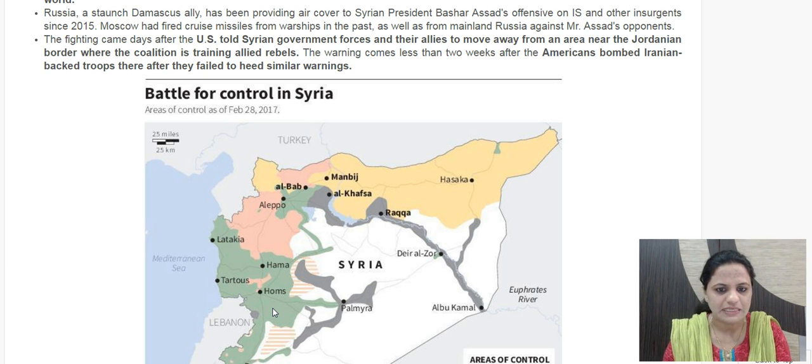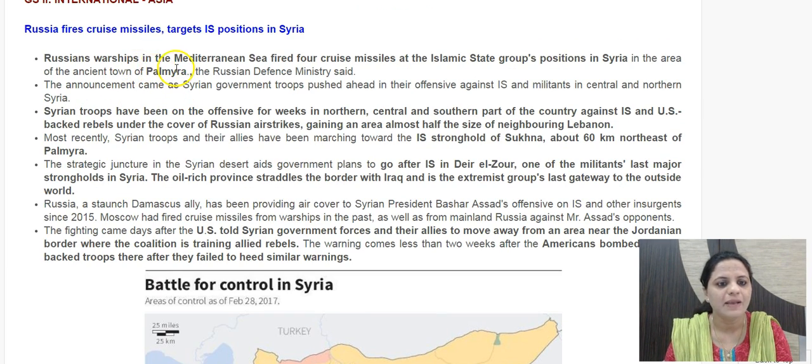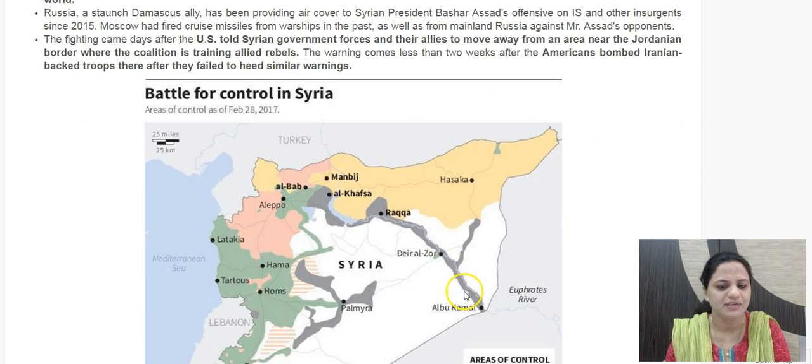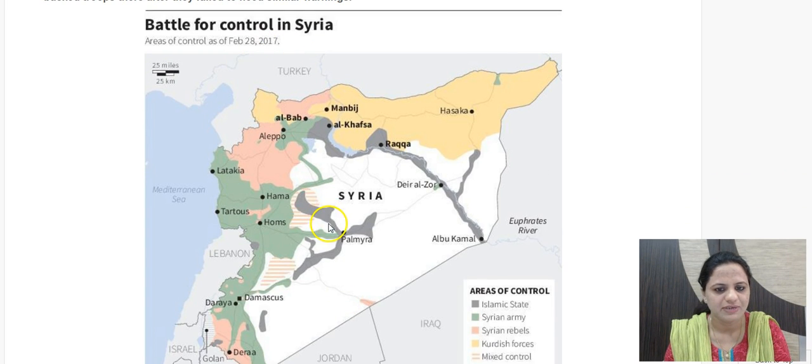So this is the whole status in Syria presently, and specifically this news is regarding Palmyra, the ancient town of Palmyra in Syria, which is under the Islamic State control. Russian warships have started firing cruise missiles from the Mediterranean Sea to take hold of Palmyra. So this is the Mediterranean Sea. Here is Palmyra located. This shows you the status as of Feb 2017.